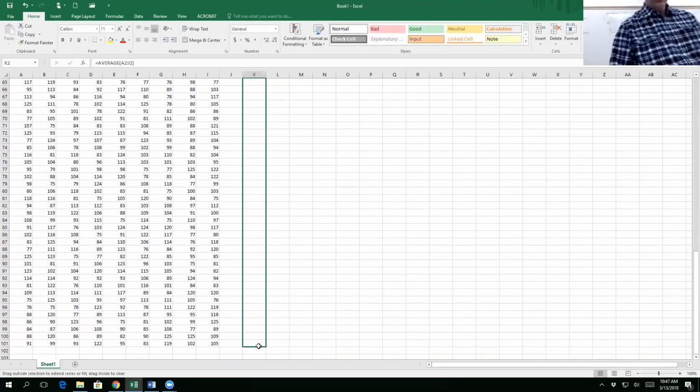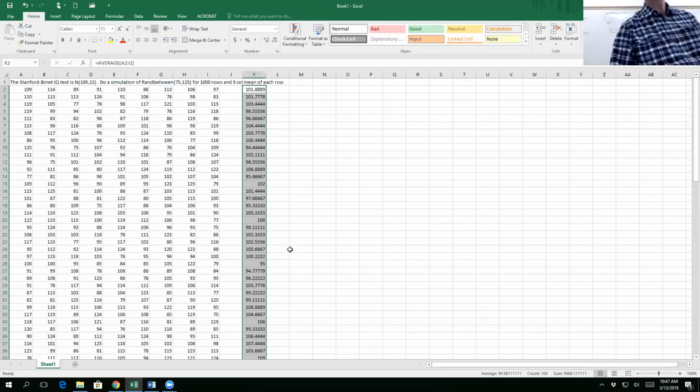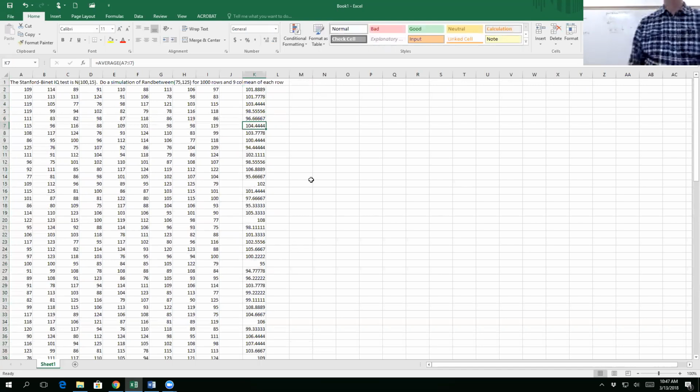Think of these as 100 different sample means, like 101, 103, 98, 96, 104. They vary a little bit, but they're all pretty close to 100. We get as high as 104, as low as 96. Oh, look, that one's 108. So some of them are farther away from 100 than others.